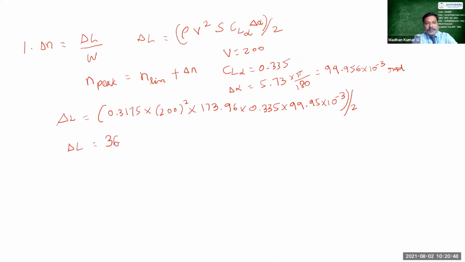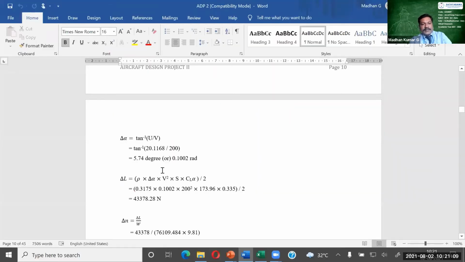Okay, so 36.98 into 10 to the power of 3. Okay, right. So this is in newtons. Now we have to find the value of del N, that is load factor. So we have 36.98 into 10 to the power of 3, and you are substituting divided by W. Okay, so W is nothing but weight of the aircraft.